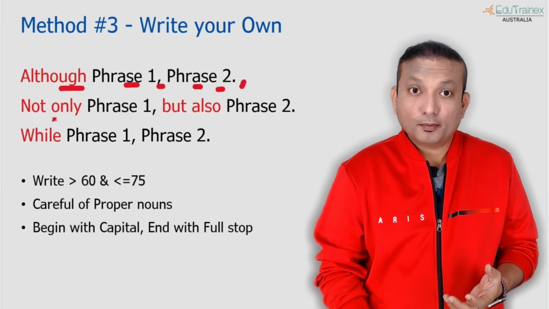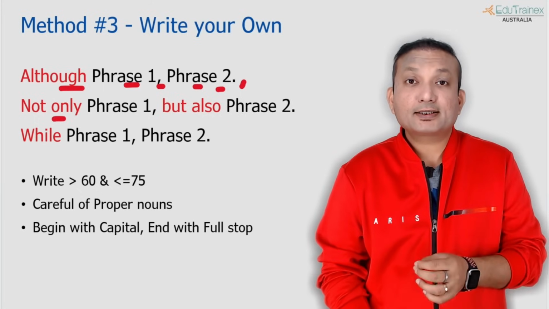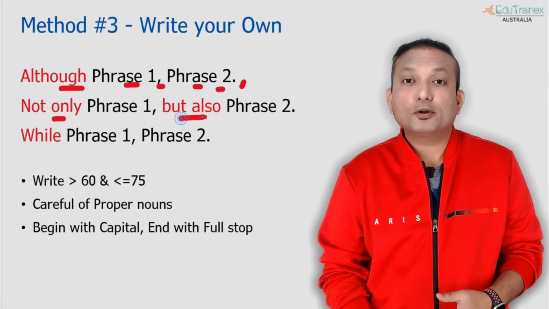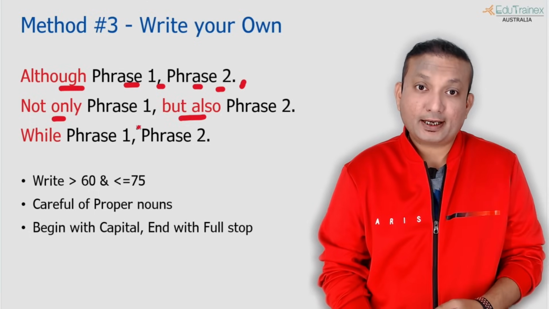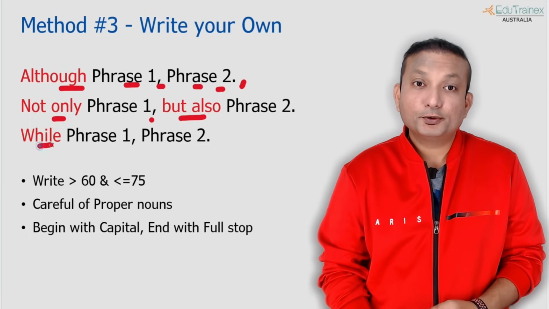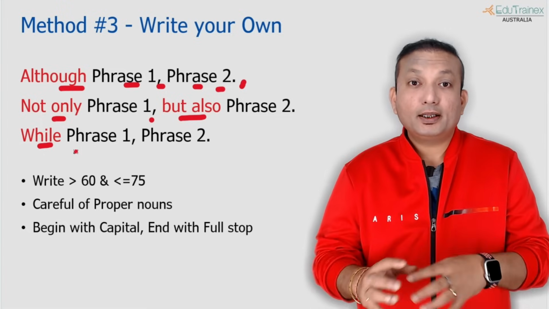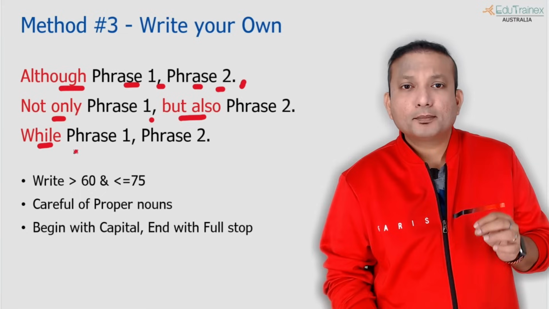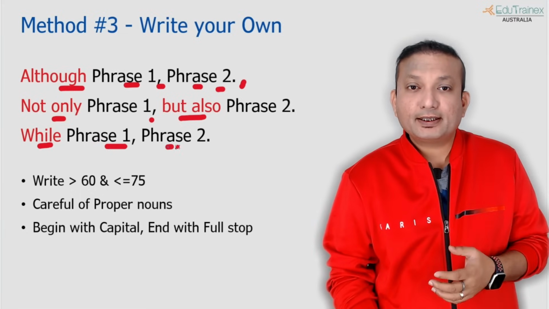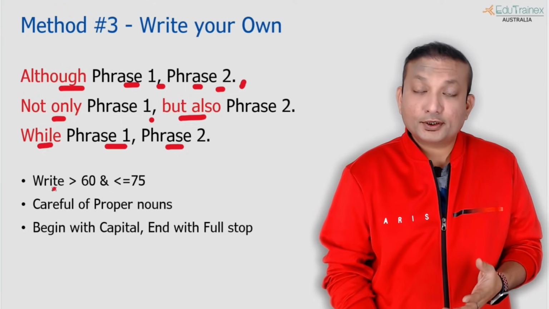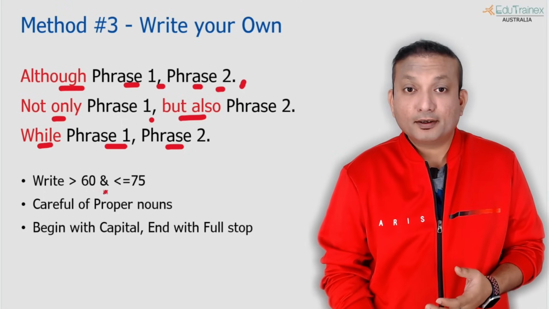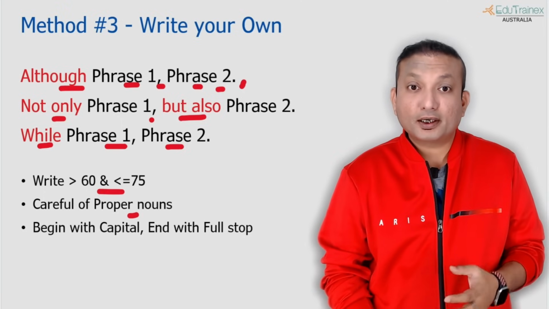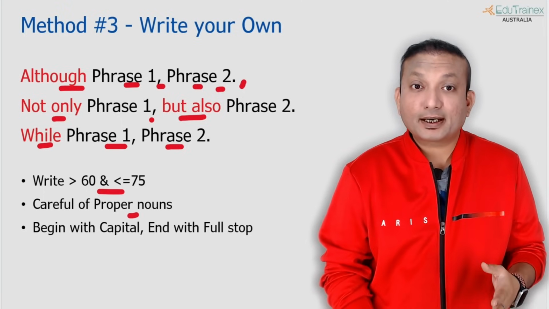Another way of starting a complex sentence is not only this, write a phrase, but also this. So there has to be a comma here, and you can use words like while, and then put a sentence. I will demonstrate this technique as well, but you can use similar techniques, while this and then that. But the same considerations have to be made: writing enough words, being careful of proper nouns, and ending with a full stop and starting with a capital letter.